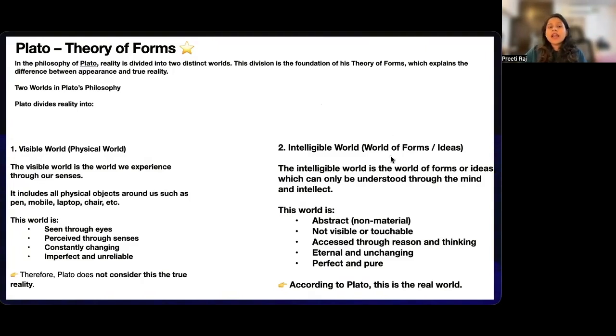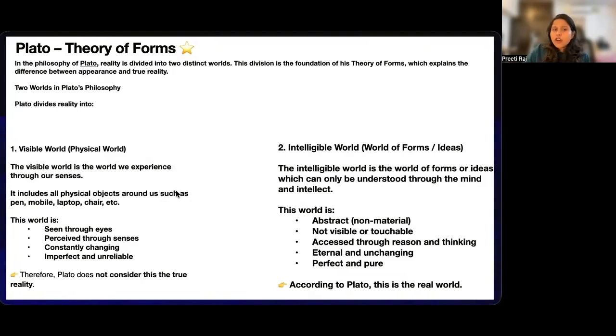Next comes your intelligible world, also called the world of forms. This is the most important part of Plato's philosophy. According to Plato, beyond the physical world there exists a higher reality, a world of perfect ideas, forms. This world cannot be touched, it cannot be physically seen, it can only be understood mentally. Plato says that this is the real world that we talk about.